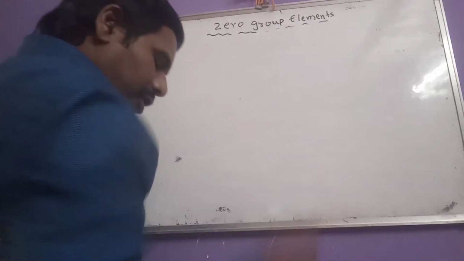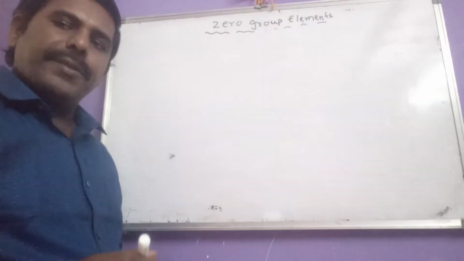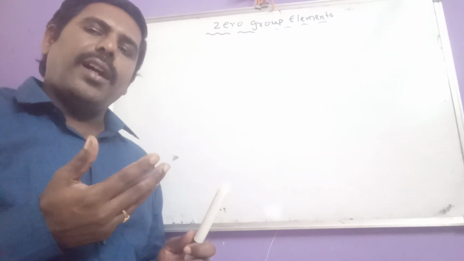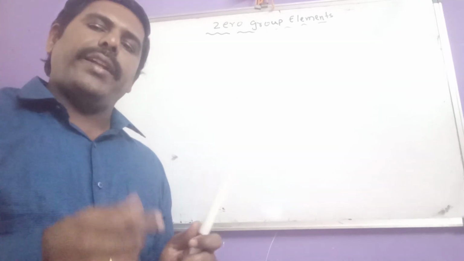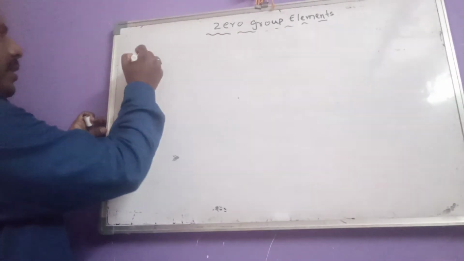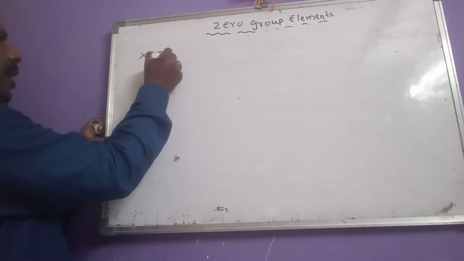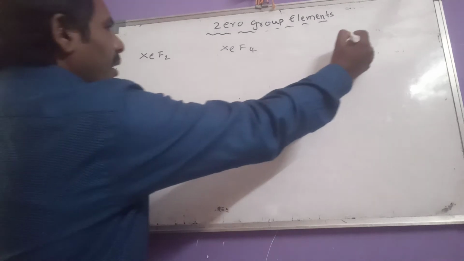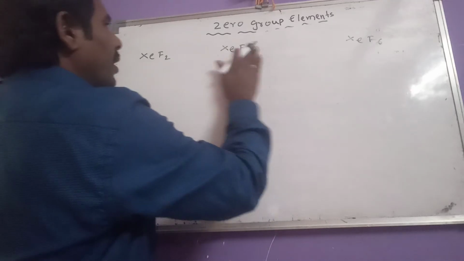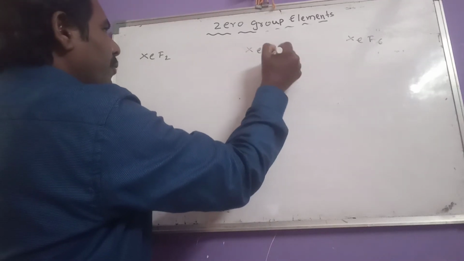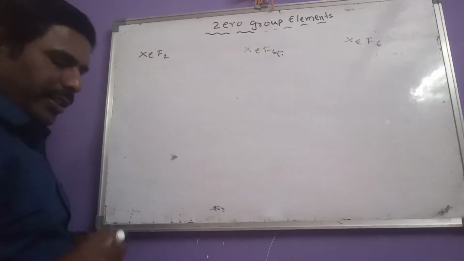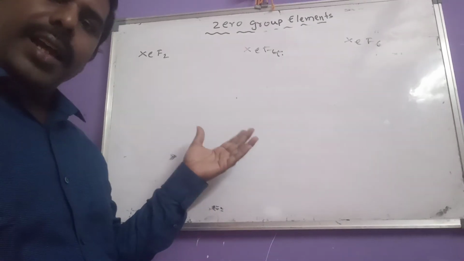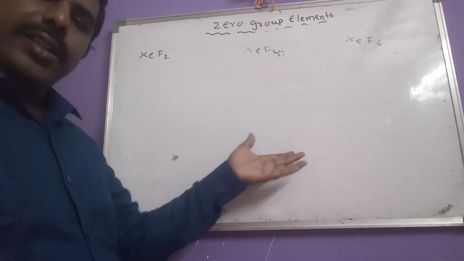Now compounds of xenon are of three types: one is fluorides, second is oxides, and third is oxyfluorides. Let us see fluorides first. Xenon gives three types of fluorides: xenon difluoride, xenon tetrafluoride, xenon hexafluoride. Three types of fluorides are given by xenon. Okay, let us see the preparation methods and some other hybridization and structure.